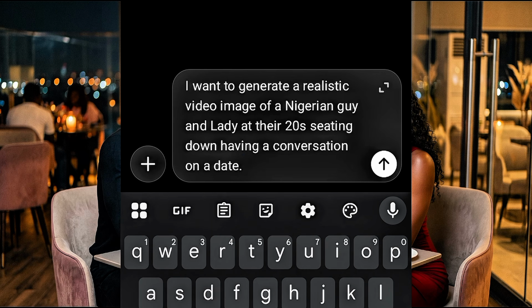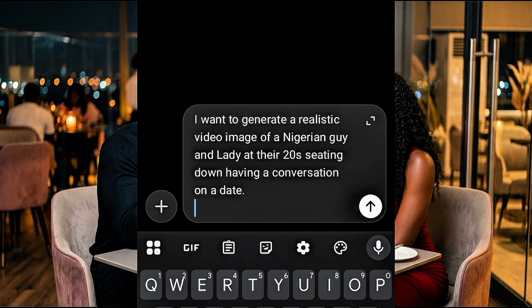So let me just type a simple stuff like this. I want to generate a realistic video image of a Nigerian guy and lady in their 20s. I want them to be black, that's why I declared Nigerian, and their age I just declared. The purpose of this is to quickly get an image that we are going to be converting to video before I show you the free AI tool that we are going to use to generate the video. So let's quickly get something from here.